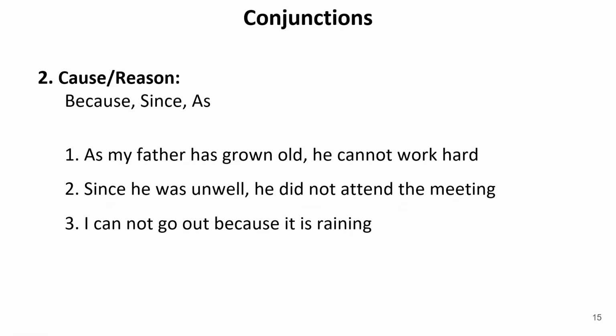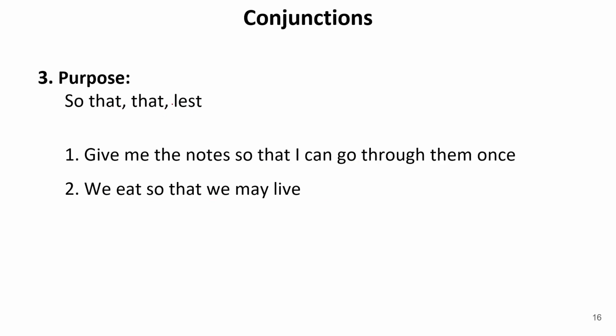Now, cause and reason. For that we use the words because, since, or as. As my father has grown old, he cannot work hard. So why can he not work hard? Just because he has grown old. Since he was unwell, he did not attend the meeting. So why did he not attend the meeting? Just because he was unwell. I cannot go out because it is raining. Why can I not go out? Just because it is raining. So one is showing the cause and another is the reason. So these are some subordinating conjunctions. Now let us move further.